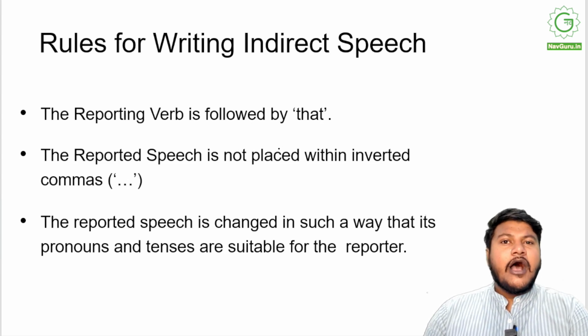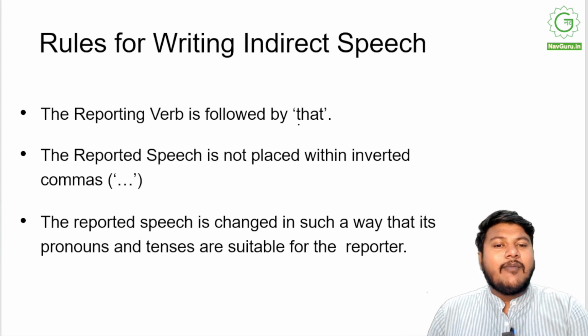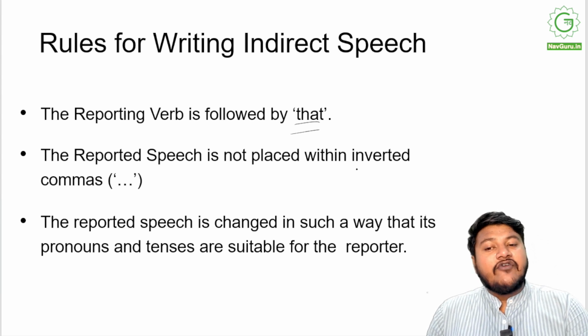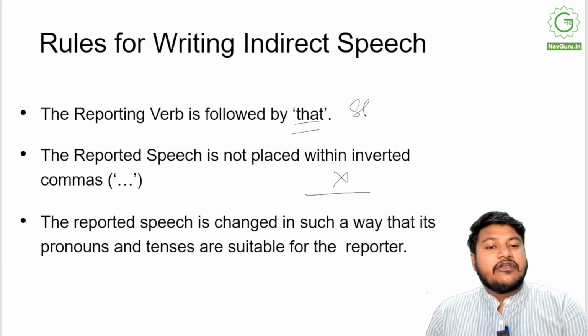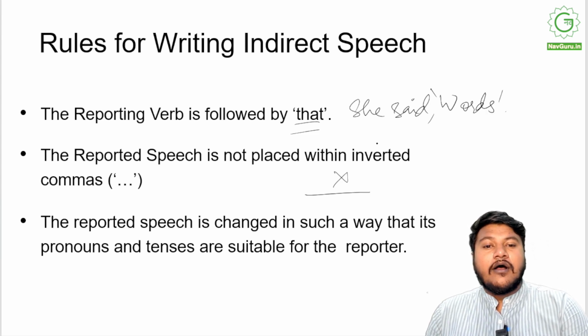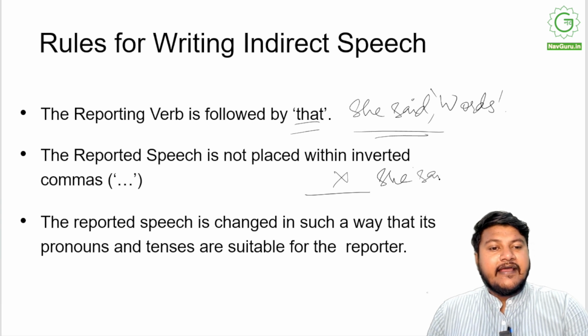And what are the rules for writing indirect speech? Again, remember how in direct speech, when you're using the reporting verb, you follow it with a comma, right? Here, the comma is replaced by that, and the inverted commas are also gone, right? So if I had written, she said, "Words," remember? This was our sentence there. When I change it to indirect speech, I'll write, she said that words. And again, the capital W will go away because it's now part of a full sentence. As simple as that.